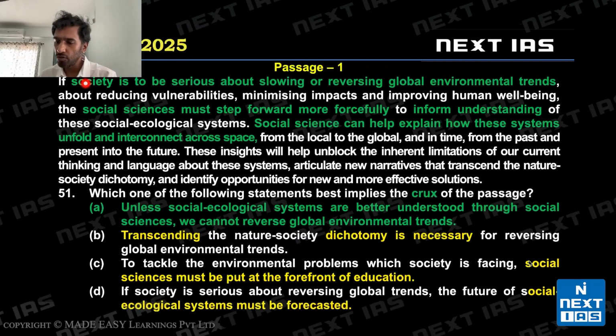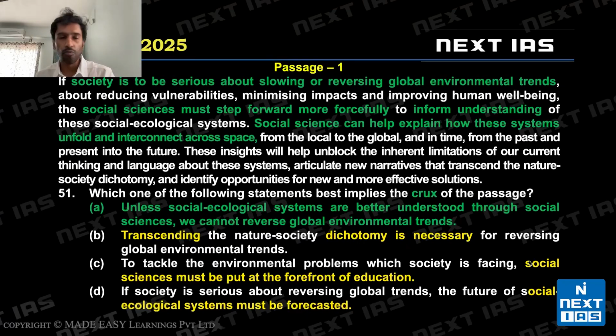We are told society is to be serious about slowing or reversing global environmental trends. If we are serious, what should we do? Social sciences must step forward more forcefully to inform understanding. So, social science should help us understand these problems or these systems. Social science can help us explain how these systems unfold and interconnect across space. And that's the role social sciences should play. So I've essentially marked the main point of the author.